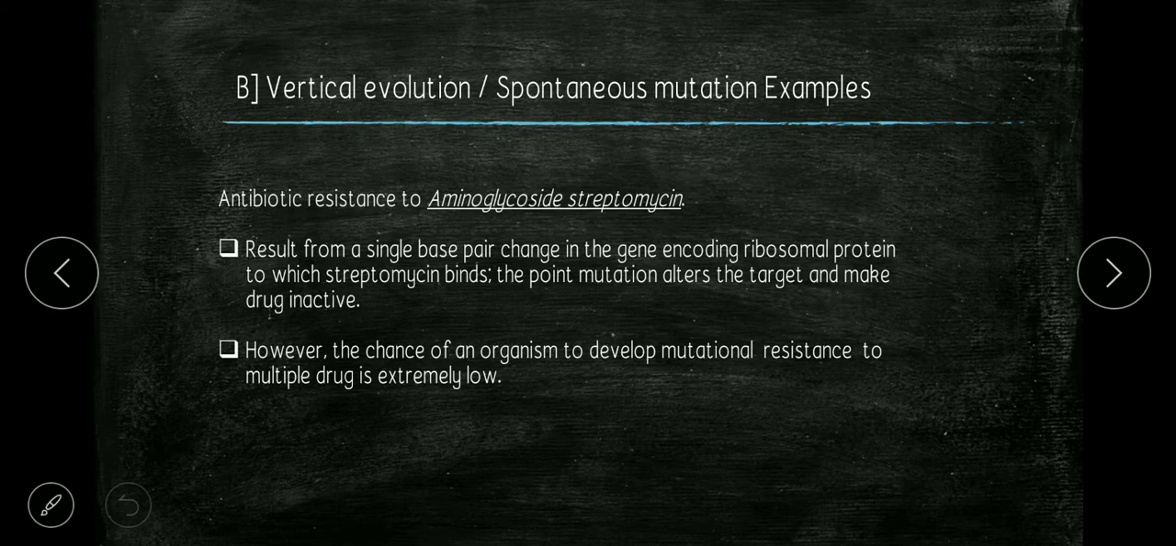So here is an example of vertical evolution, which results from a single base pair change in the gene encoding the ribosomal protein to which streptomycin binds. The point mutation alters the target and makes the drug inactive. This case we can see in the aminoglycoside antibiotic streptomycin. However, the chance of an organism developing mutational resistance to multiple drugs is extremely low.